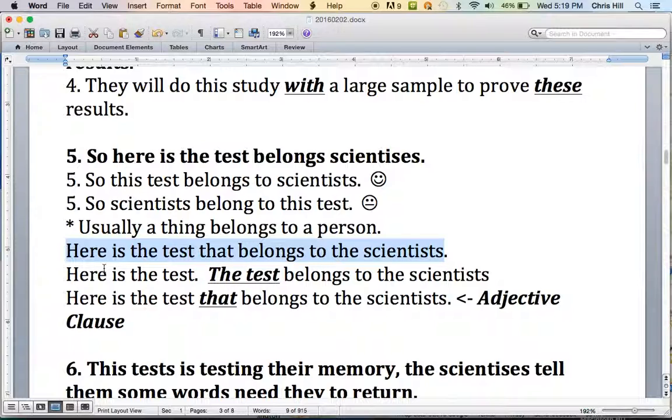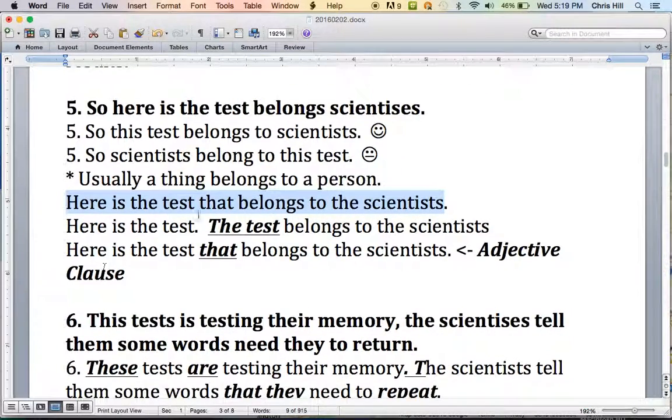Yes, here is the test. So this belongs to scientists is actually part of an adjective clause. So really, we started with two sentences. Here is the test. The test belongs to the scientists. Because the test and the test are the same thing, we can replace the test with that and use that belongs to the scientists as an adjective clause to describe the test. Here's the test. Which test? The test that belongs to the scientists. This is a clause because it has a subject, verb, and, some object stuff.